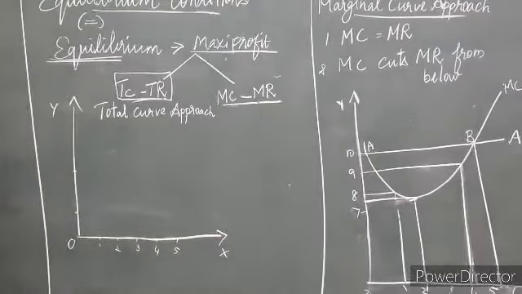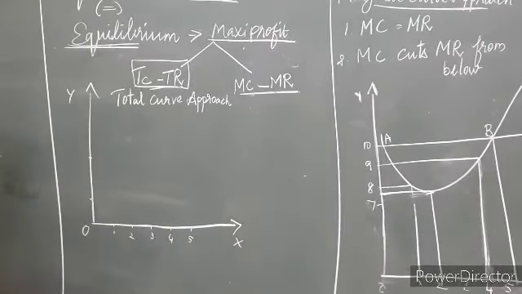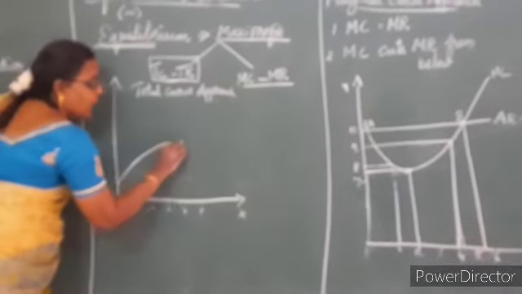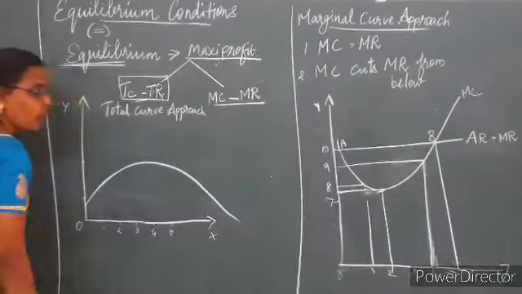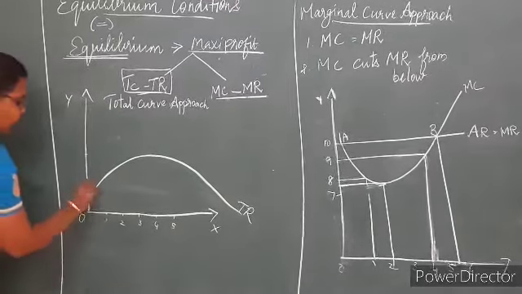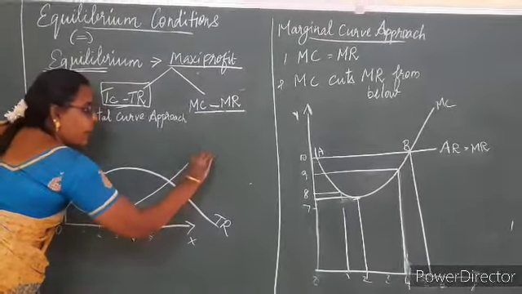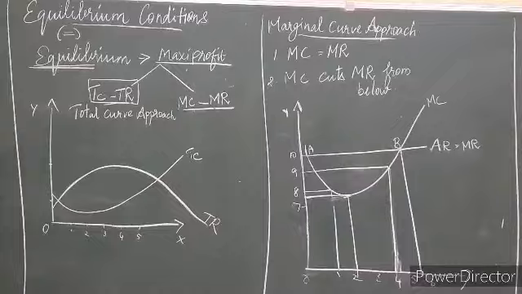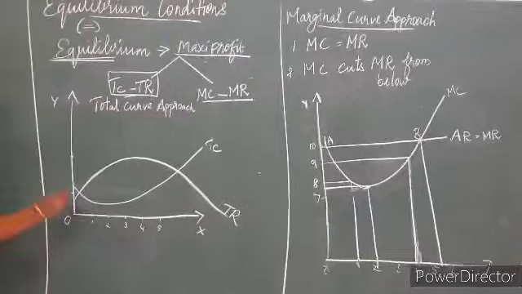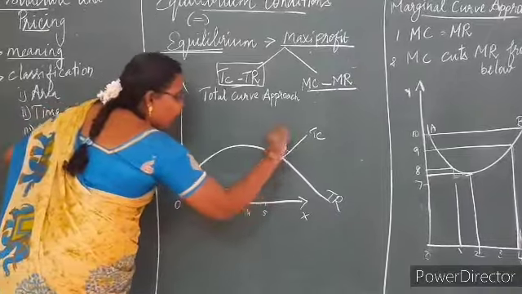Now under the total curve approach, we are going to draw the diagram. Already I have shown you how the TR curve and TC curve will be, isn't it? Usually the TR curve goes upwards, reaches the maximum point and comes downwards. That is the TR curve, the total revenue curve. Usually the TC curve starts from below and goes up. So that is the total cost curve. While you are drawing the TR and TC curves, you will get 2 equilibrium points, isn't it? This is one point and this is one point.